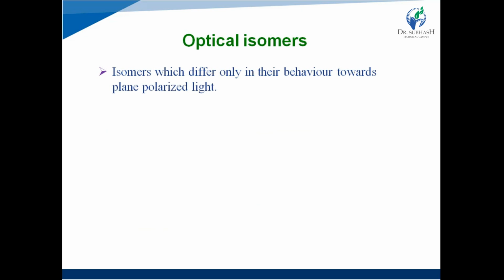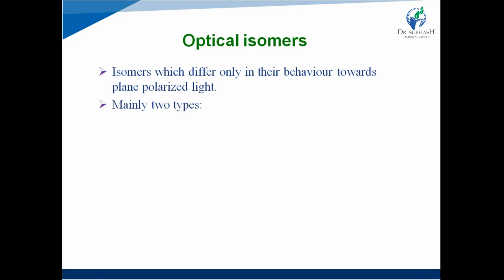Then in configurational isomers we have seen again two types, optical isomers and geometrical isomers, right? First one is optical isomers. These are the isomers which differ only in their behavior towards plane polarized light, right? Optical isomers have the same molecular formula but differ only in their behavior towards plane polarized light.